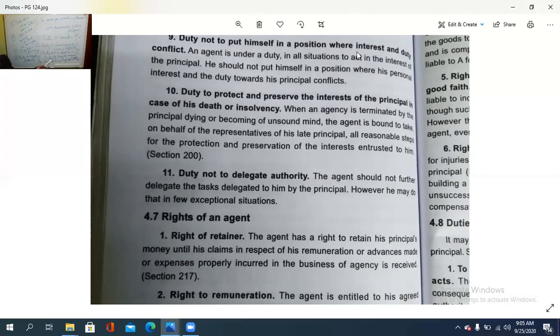That is the one, duty not to deal on his own account. Then, duty to pay the money received. എന്തൊക്കെ ട്രാൻസാക്ഷൻ നടന്നു, അതിന്റെ പൈസ കിട്ടി, ആ പൈസ ആർക്കെ ഏൽപ്പിച്ചിരിക്കണം? പ്രിൻസിപ്പലിനെ ഏൽപ്പിച്ചിരിക്കണം. But one thing is there, whatever the expenses incurred by the agent, that is to be taken back and then only inform the principal and then only hand over the money.